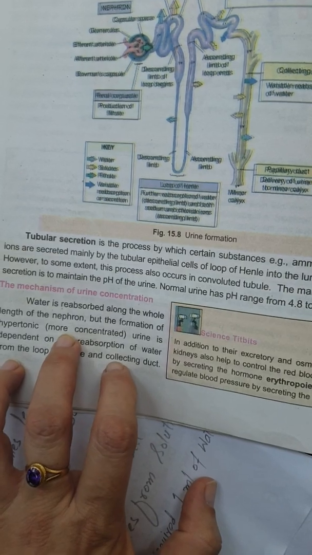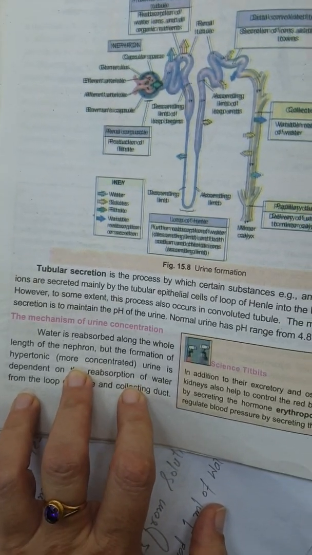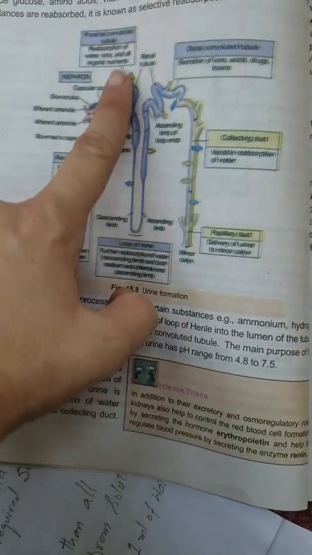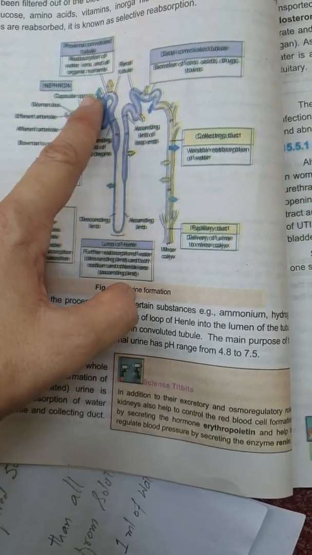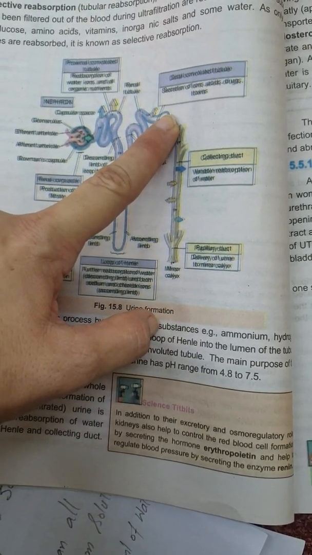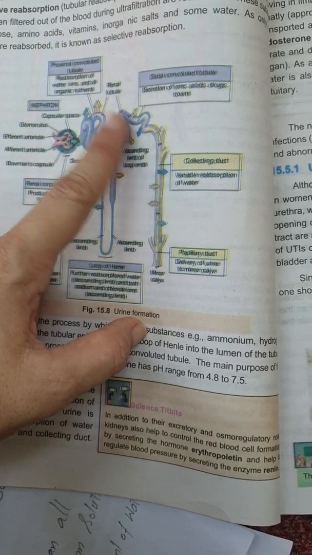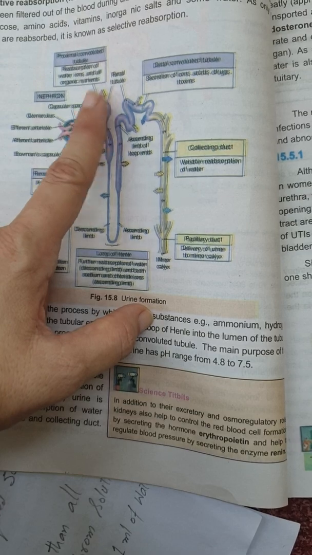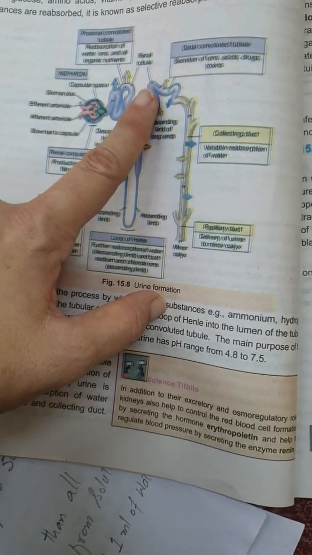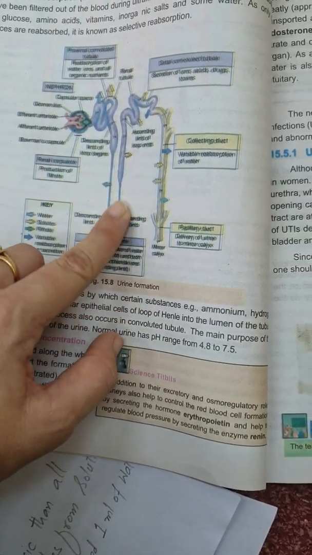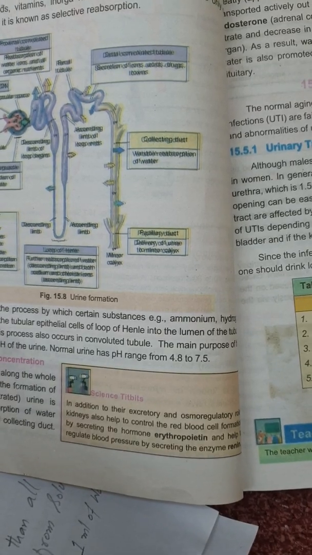If the body needs less water, less reabsorption occurs, and the reabsorption depends on the activity of the tubes, the proximal part, then the loop of Henle, then the distal convoluted portion. These absorb more water when the body requires more water, and less water when the body needs less water.